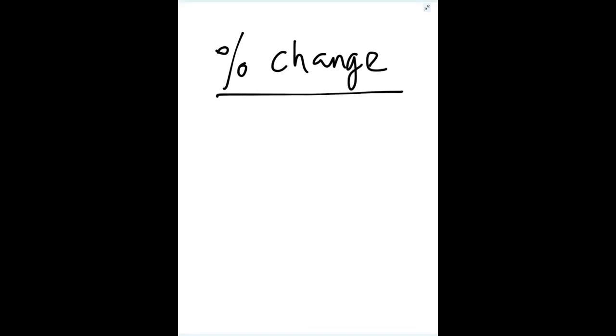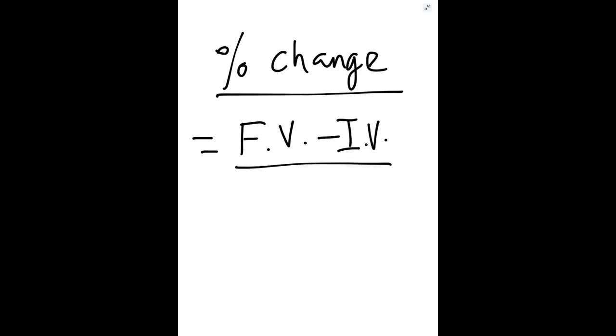The next important concept is percentage change. Any value changes, it can be an increase or decrease, plus or minus. So what is the percentage change in that value? First note down the formula: final value minus initial value divided by initial value into 100.